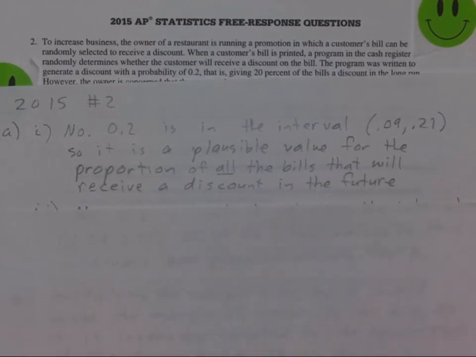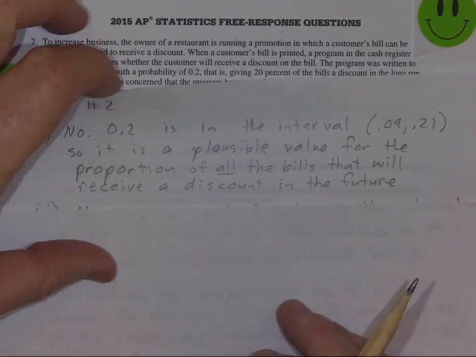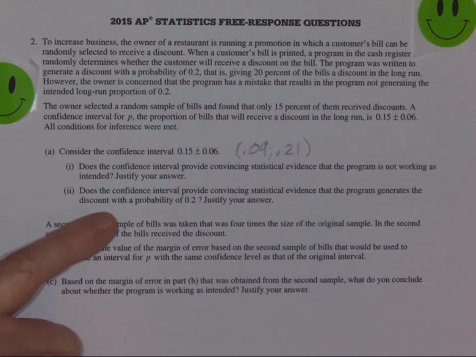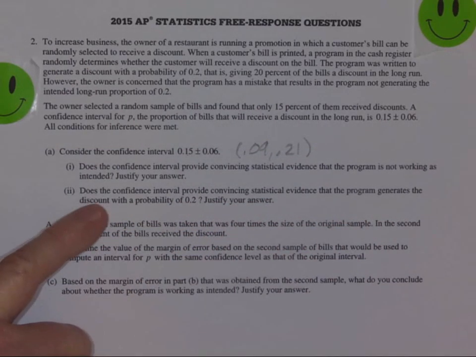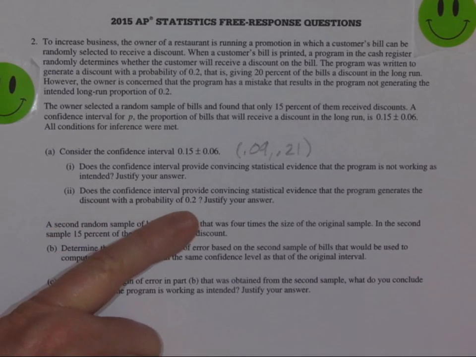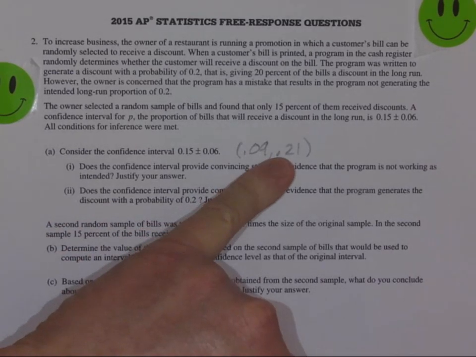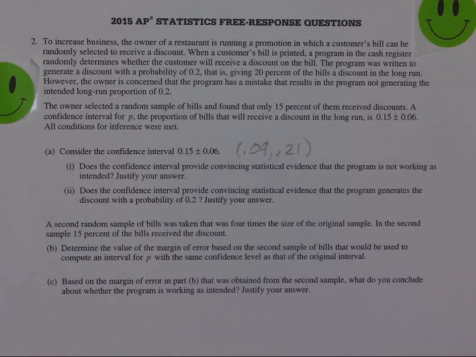Okay, so that's the proper answer to that. 0.2 is in the interval, therefore it's a plausible value for the parameter, and say what the parameter is. All right, and then part B: does the confidence interval provide convincing statistical evidence that the program generates the discount with a probability of 0.2? In other words, because 0.2 is in there, is that really evidence for it?